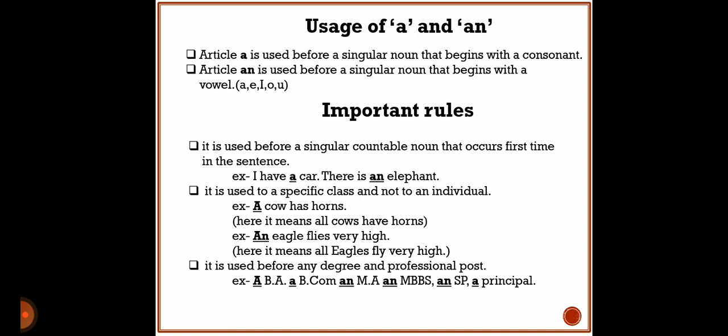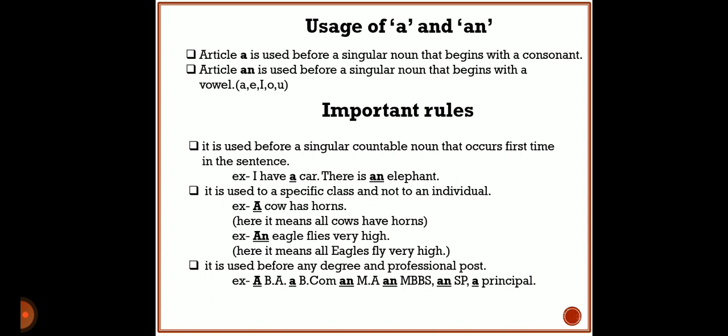See the third rule. These articles a and an are used before any degree and professional post. So whenever you go ahead, in future you will have your own degrees. Before that degree, specific articles are used. See carefully, BA. Here I have used a because B is a consonant. In the next example, BCom, B is also a consonant, so I have used a.